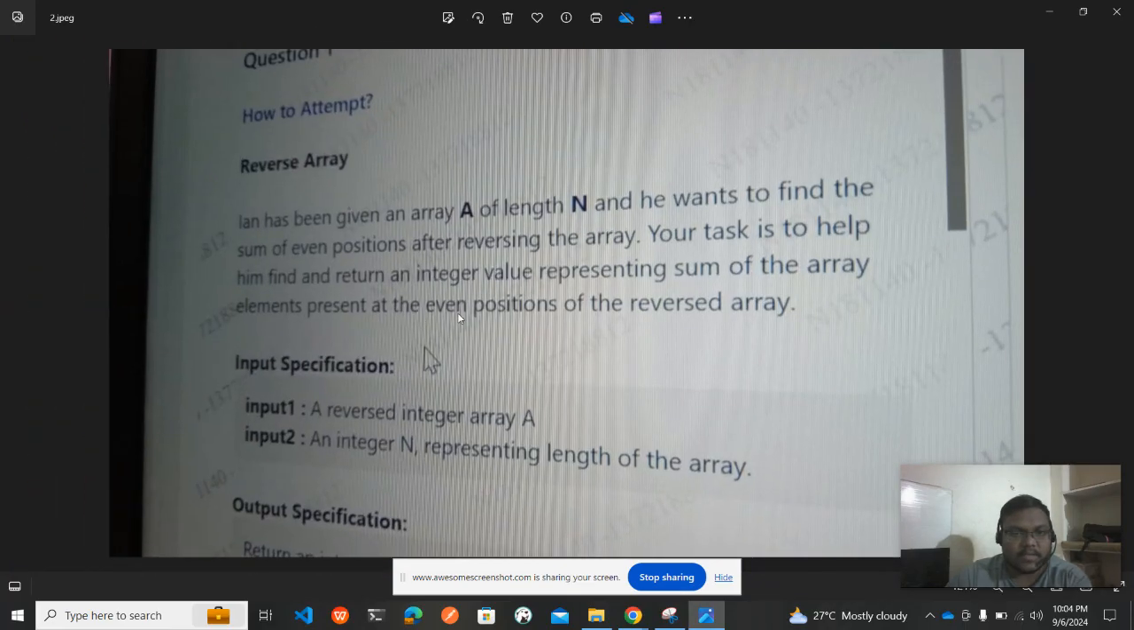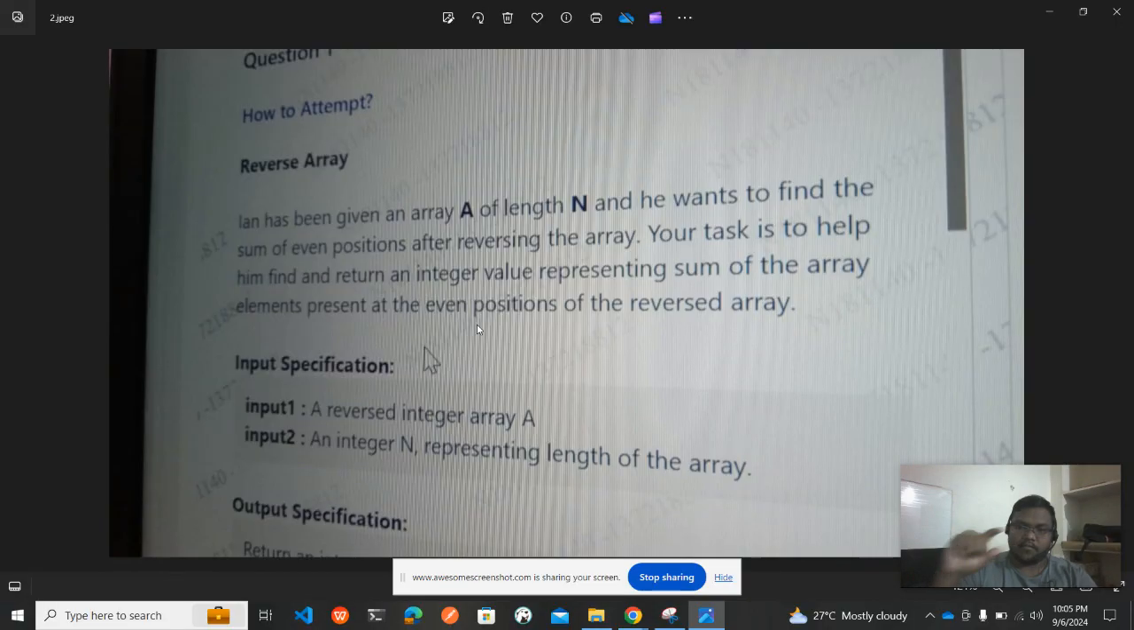Once we go in, here is the first question they are asking, reverse array, where we are given an array A of length n, and he wants to find the sum of even positions after reversing the array. So there is an array, and you want to find the sum of all the even positions after reversing it. If the array is 1 2 3 4 5, reversing it gives 5 4 3 2 1. What you want to do is find the sum of all the even positions.